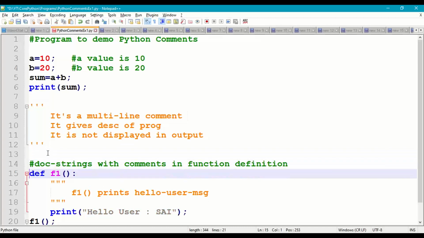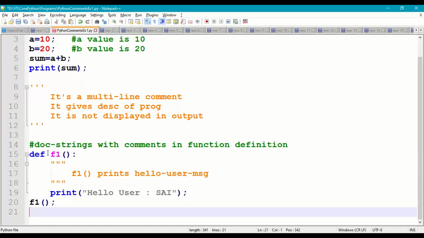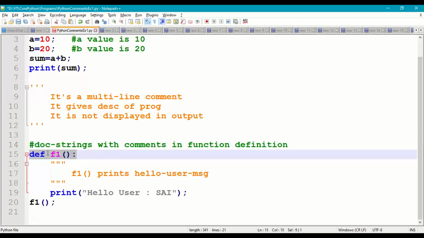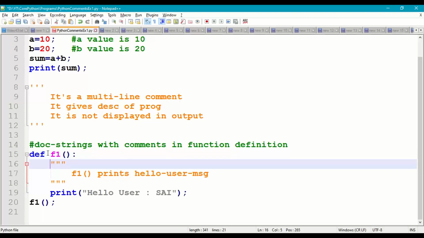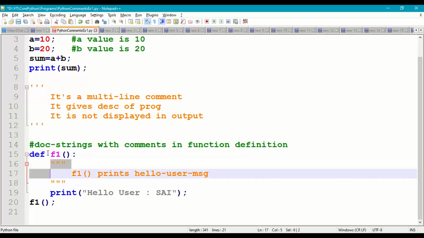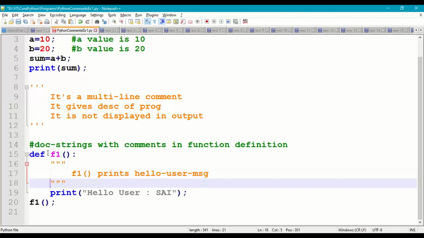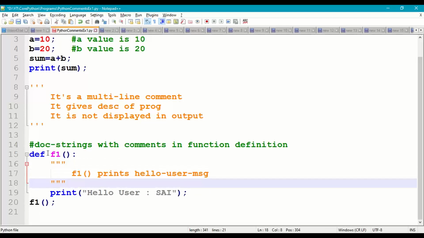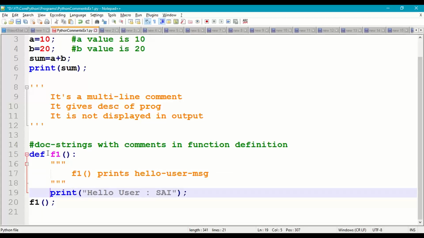Now coming to comments inside a function or class. These are called docstrings when we use comments in a function or class definition. We'll see it with a function definition. Define f1 function. Inside this I'm using triple double quotes: f1 function prints hello user message, then close the triple double quotes. Then print hello user Sai.